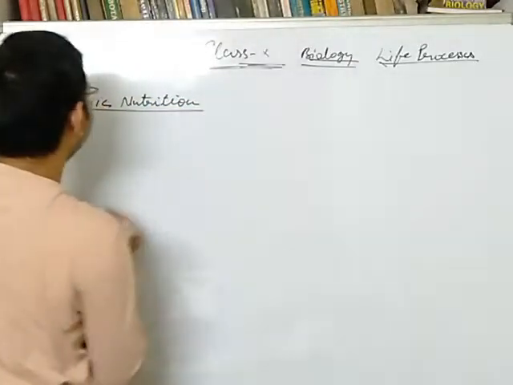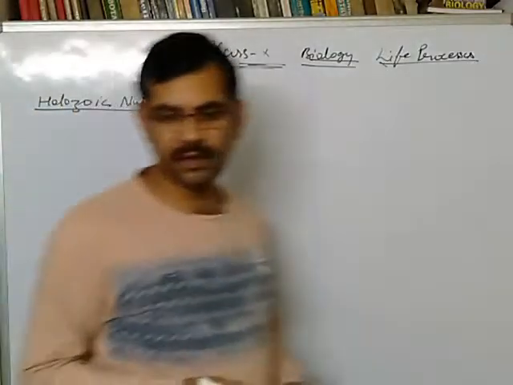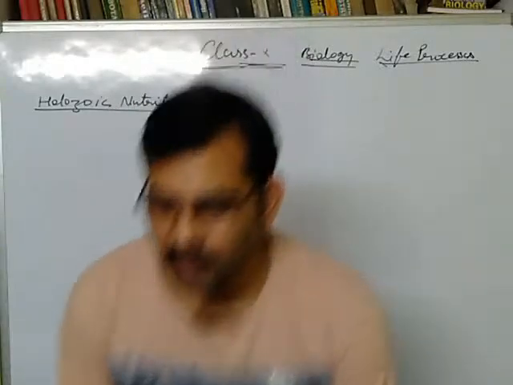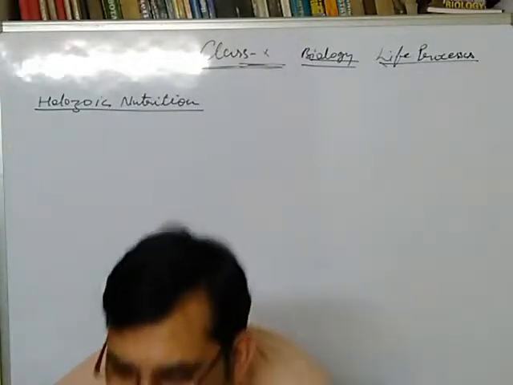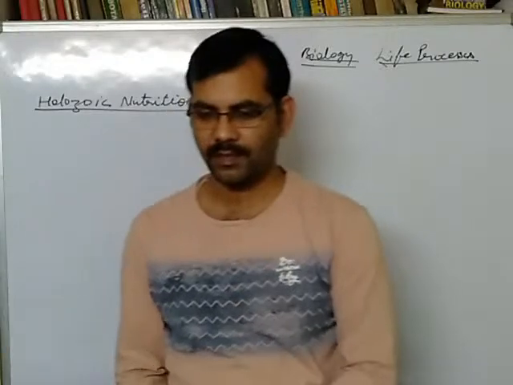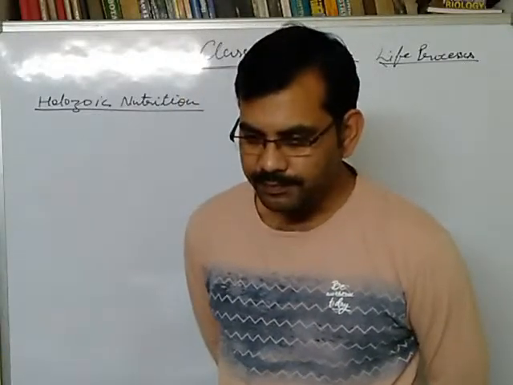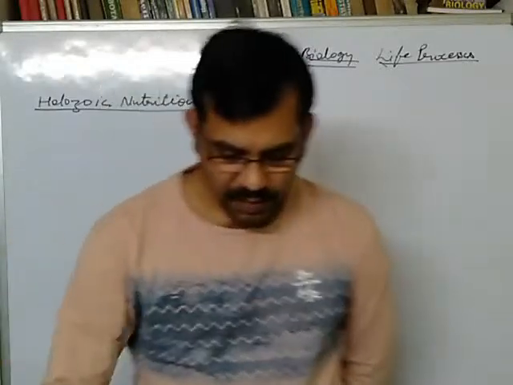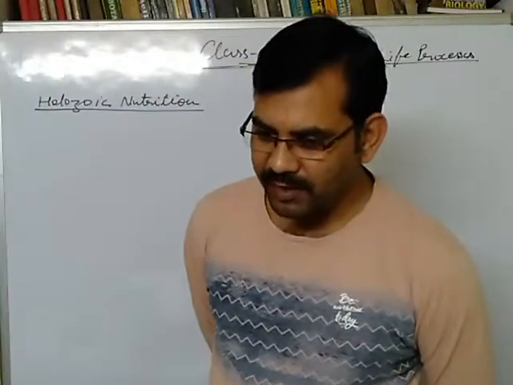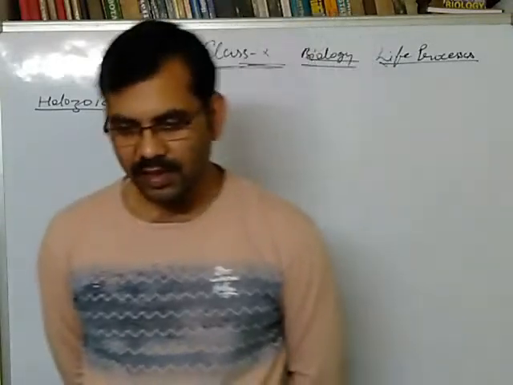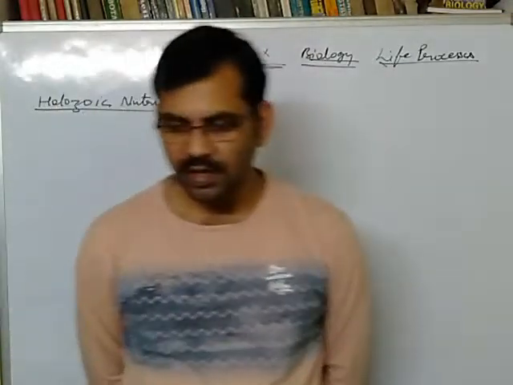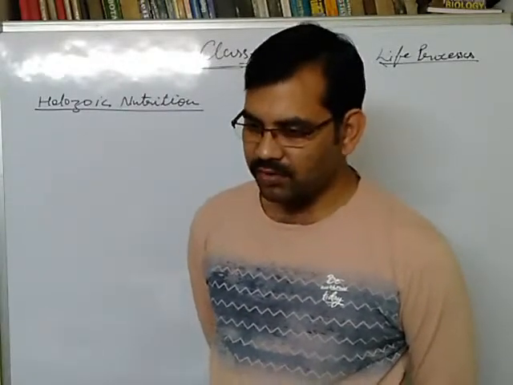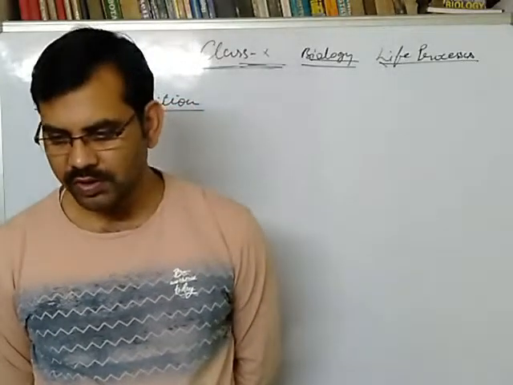Then we discussed heterotrophic nutrition, which has three types: one was saprophytic nutrition, second was parasitic nutrition, and third was holozoic nutrition.